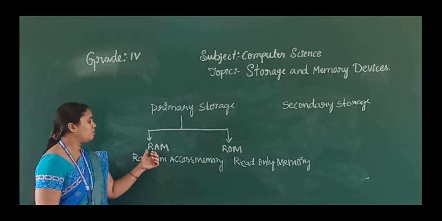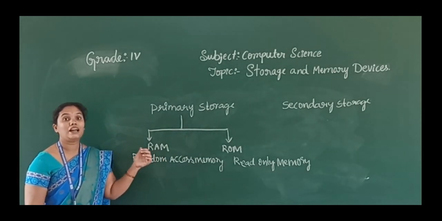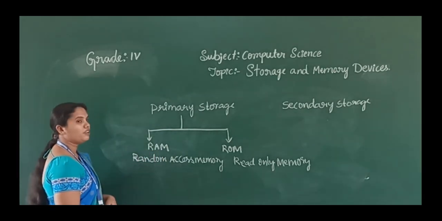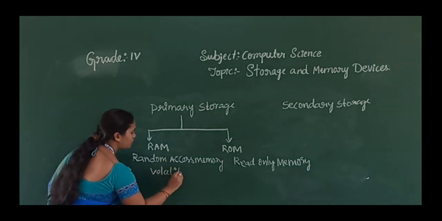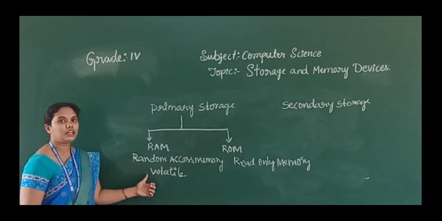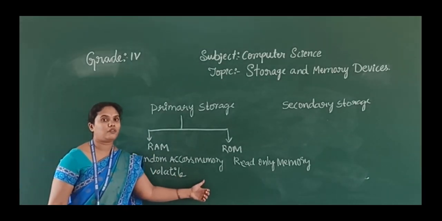So the RAM we are using to store the data temporarily, and RAM we can also call volatile. Volatile means temporary.